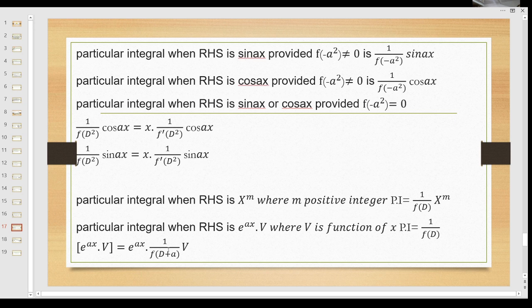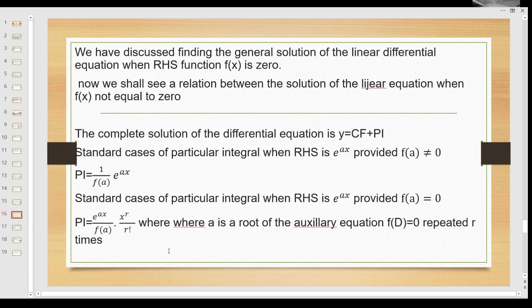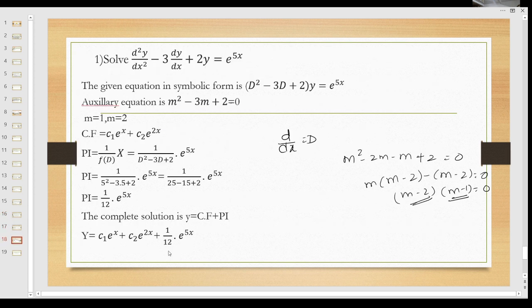So 1 divided by D square minus 3D plus 2 into e power 5x.